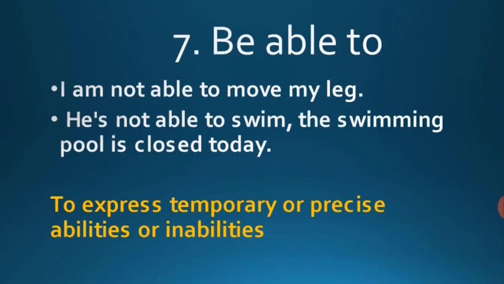Look at the next example. He is not able to swim. The swimming pool is closed today. In this sentence, we can understand that we use be able to express temporary or precise abilities or inabilities. However, you must understand where we use can and where we should use be able to. Can is mainly used to express capabilities or aptitudes acquired with time, while be able to refers to temporary or precise abilities or inabilities.